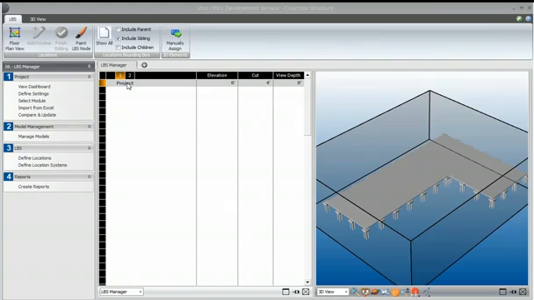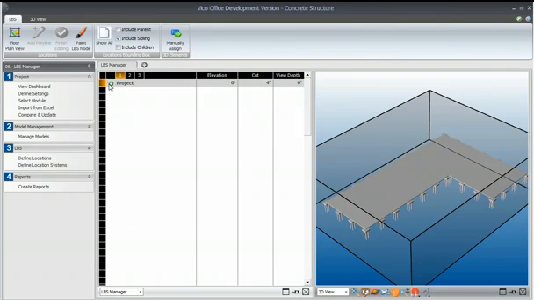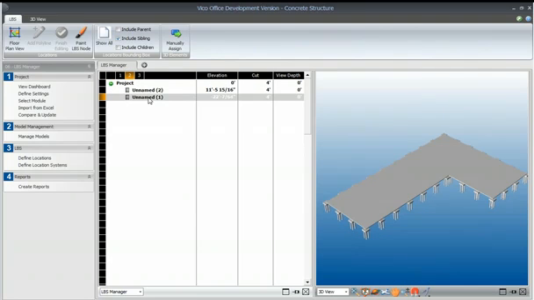The way that we do that is by right-clicking on the project and adding a floor split, and then we can define the floor split and say that this is the foundation, and this part here would be the other floors. So we just said that that was maybe the first floor. I know that the elevation for the first floor actually starts at 0, so I have the ability to add an elevation for the cut plane for that story.